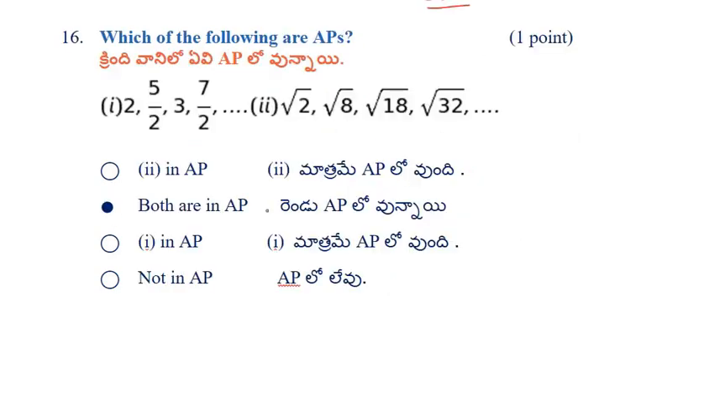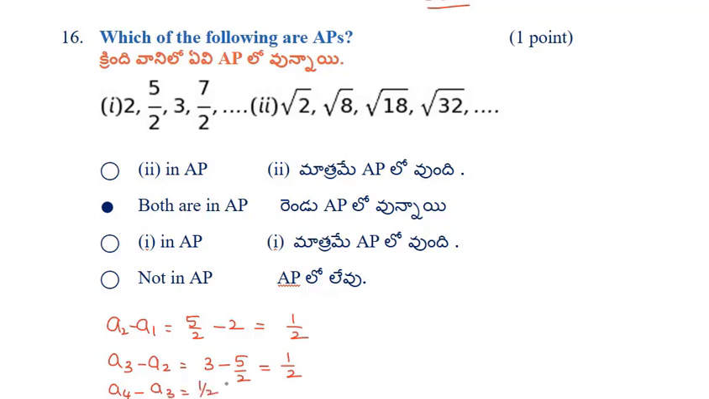Next problem. Which of the following are APs? So first one, let us find A2 minus A1. That equals 5 by 2 minus 2, which equals 5 minus 4 by 2, which equals 1 by 2. Next, A3 minus A2: 3 minus 5 by 2, 6 minus 5 by 2, that equals 1 by 2. In the same way, A4 minus A3 equals 1 by 2. So this is an AP because the common difference is constant.